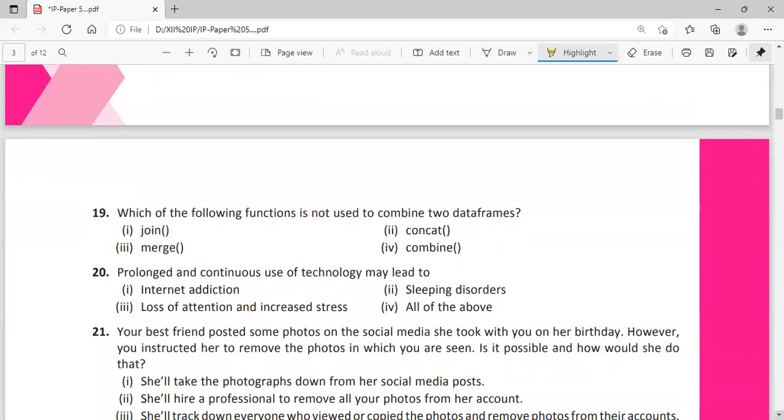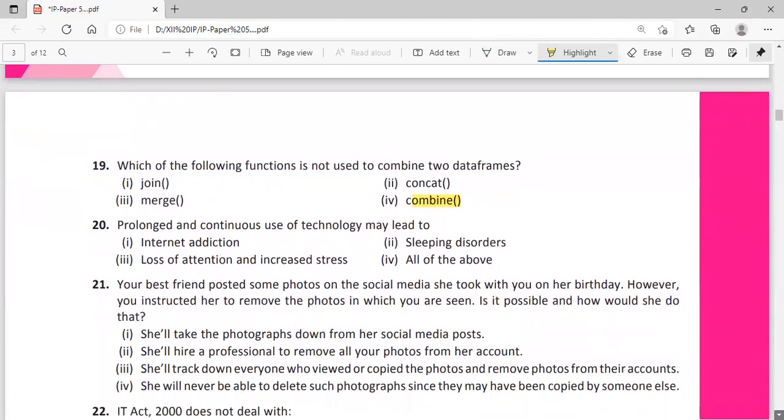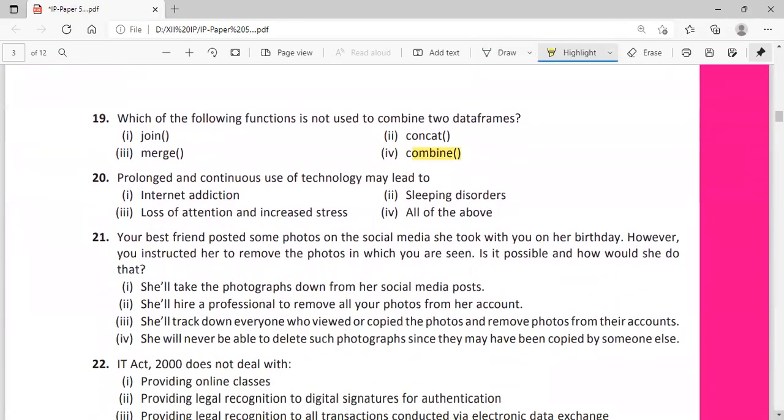Which of the following functions is not used to combine data frames? Join function is there, concat is there, merge is there, but we don't have a function called combine. Prolonged and continuous use of technology may lead to internet addiction, sleeping disorder, loss of attention, and increased stress. All of the above.